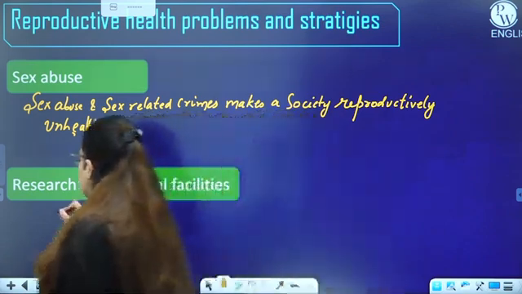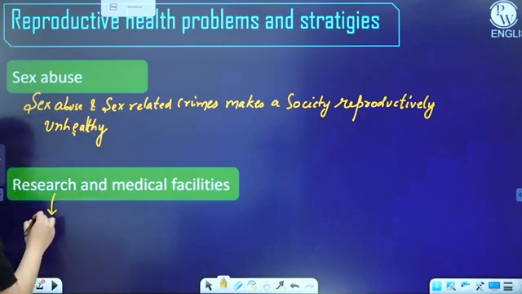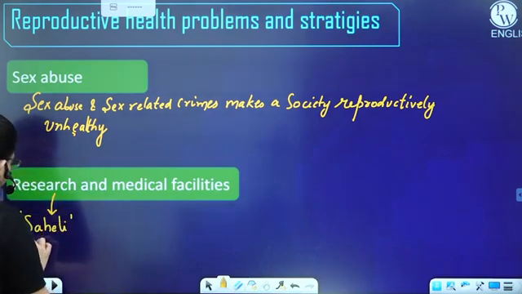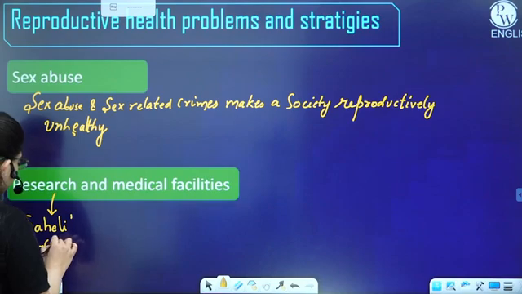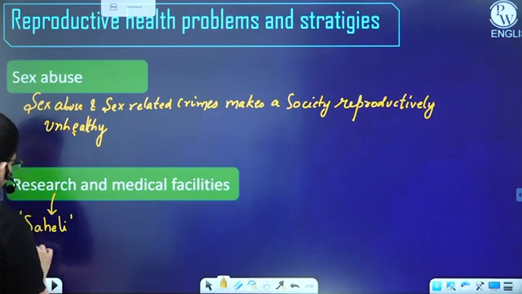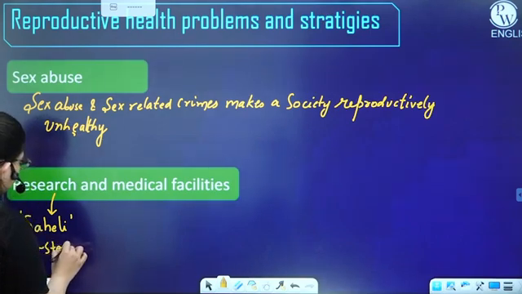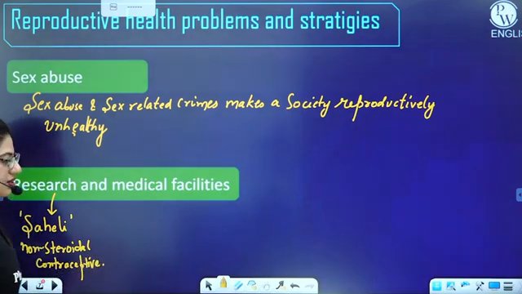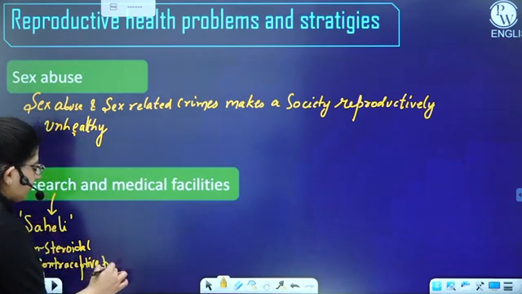So in research, we have made Saheli. Saheli is a non-steroidal contraceptive pill. That means it does not contain a steroid, so the side effect is very less, right?